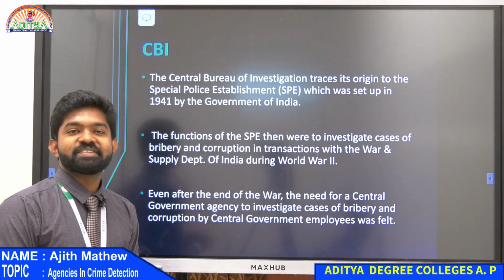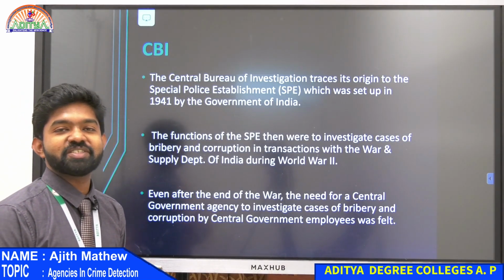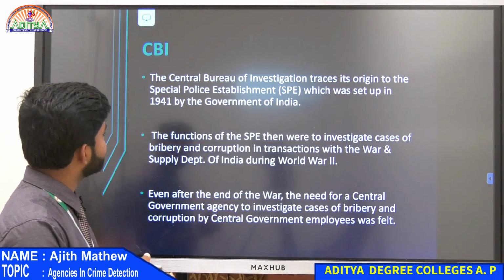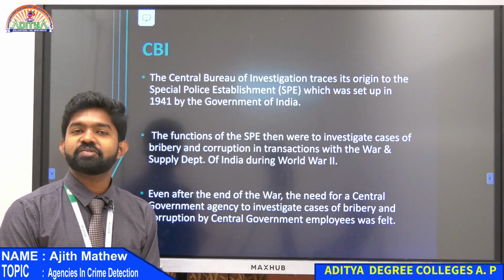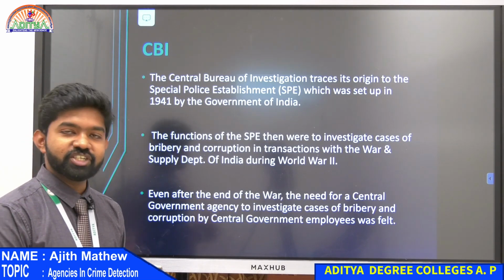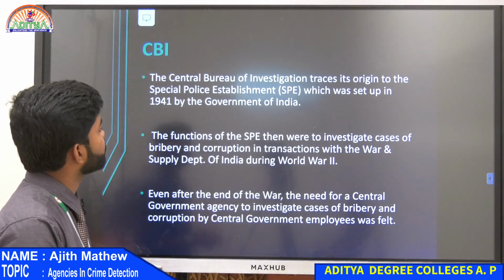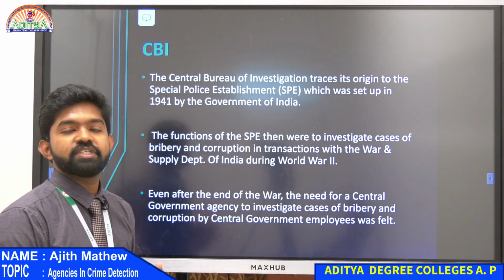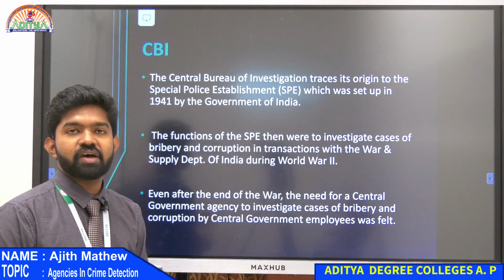Another interesting division, everybody doing forensics wants to get into CBI one day. So we have CBI, that is the next department. CBI stands for Central Bureau of Investigation. We will start with the history of CBI because in our syllabus we have the history and development.